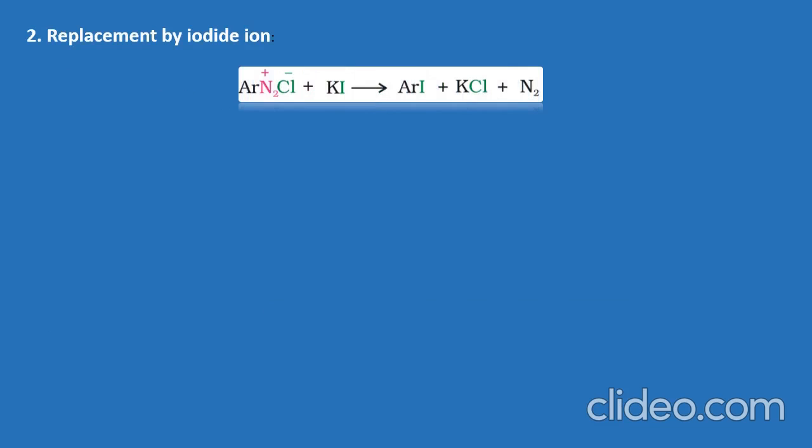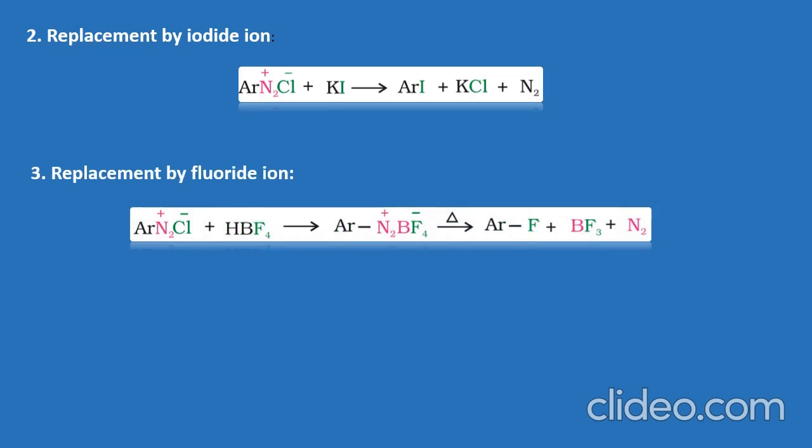Next, the reaction carries forward with the help of replacing iodide ion. It takes place at room temperature when BDC is added or mixed with KI, that is potassium iodide, at room temperature. We can readily obtain iodobenzene by releasing salts of potassium and dinitrogen. By replacement of fluoride ion, we can obtain fluorobenzene.